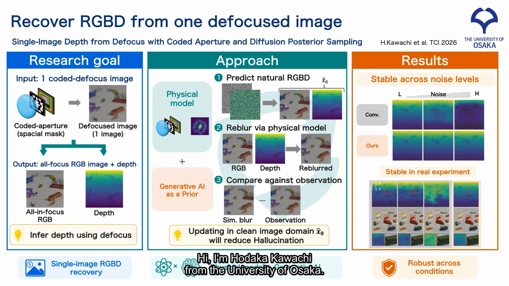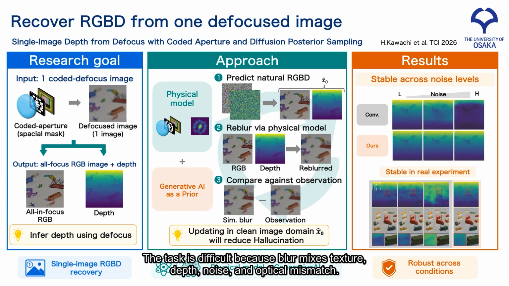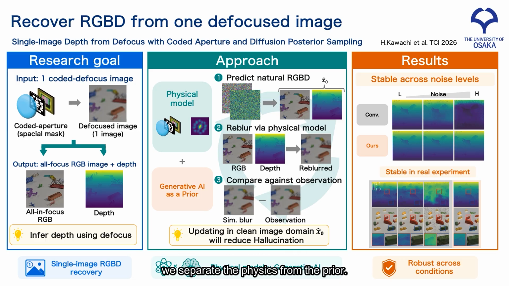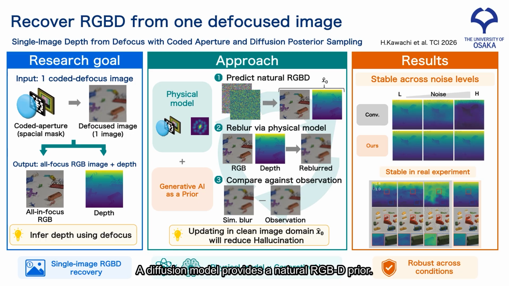Hi, I'm Hodaka Kawachi from the University of Osaka. We recover RGBD from a single coded defocus image. The task is difficult because blur mixes texture, depth, noise, and optical mismatch. Instead of training a network to directly regress depth for one fixed camera, we separate the physics from the prior. A calibrated coded aperture DFD forward model predicts how a candidate RGBD scene would appear as a defocused observation. A diffusion model provides a natural RGBD prior.